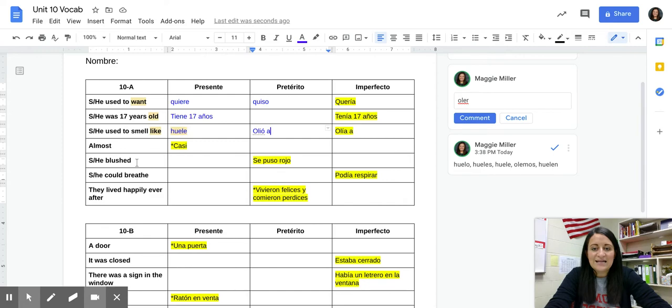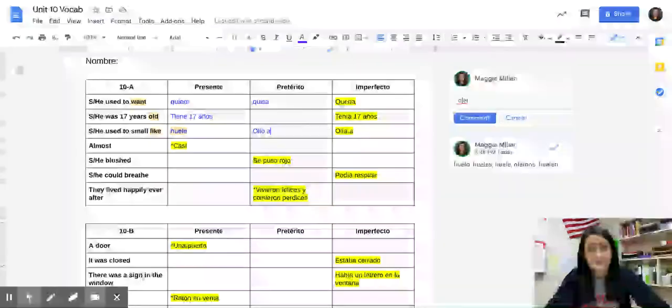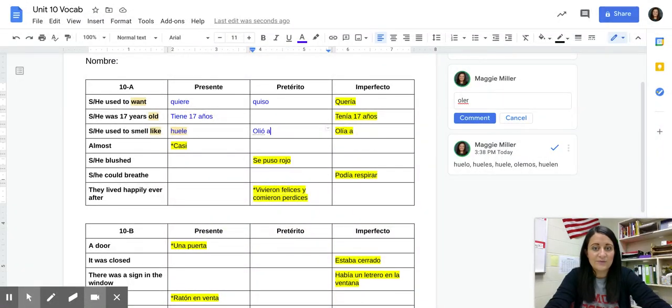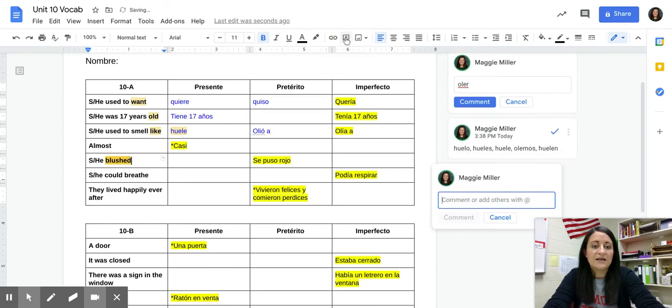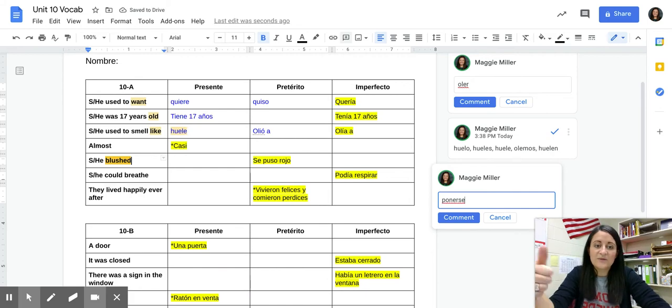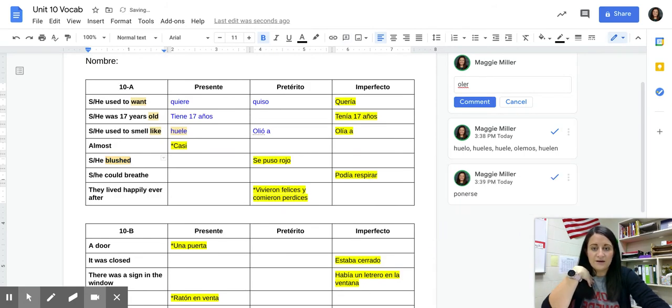The next one, he or she blushed, is se puso rojo. Now, literally, we're not actually saying blushed. Literally, this translates as he or she put on redness, which, in English, we would say he or she blushed. So our verb here is really ponerse. We're taking poner, which means to put, and turning it into a reflexive verb, because then that makes it to put it on yourself, right, onto oneself. So we want ponerse here, and that's the verb that we're going to be conjugating. So he or she blushes is se pone rojo.